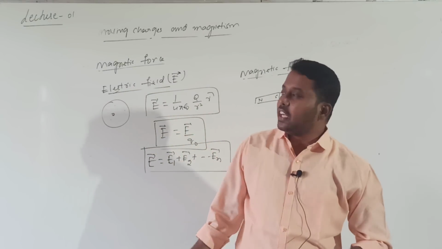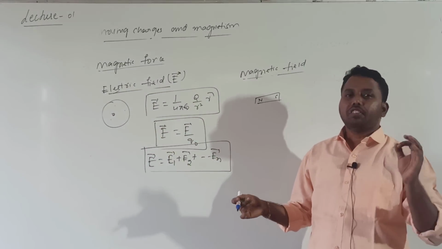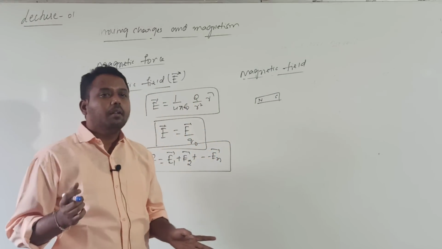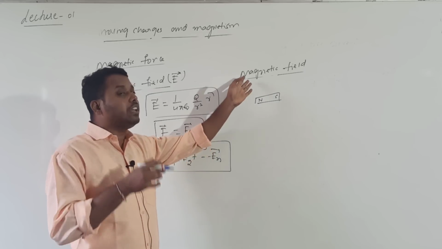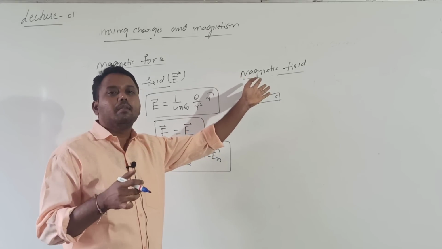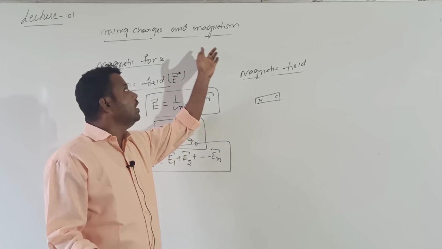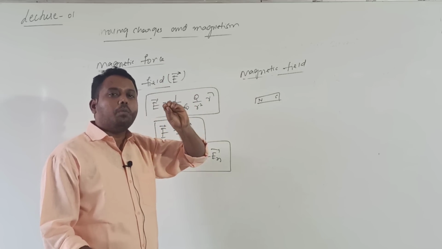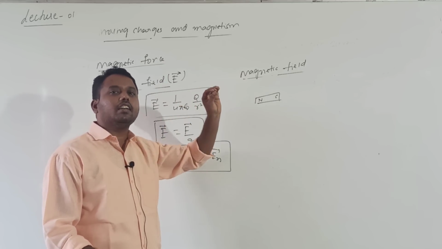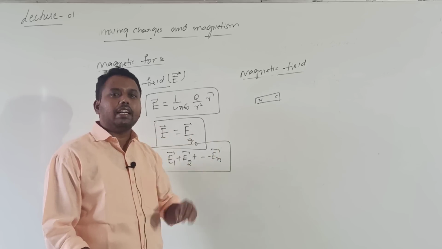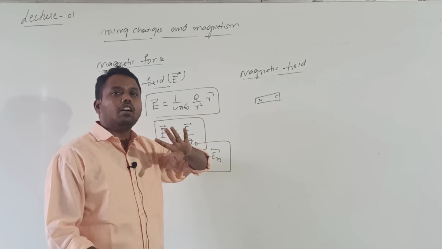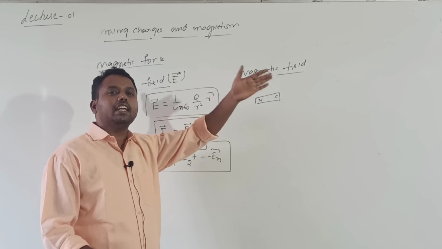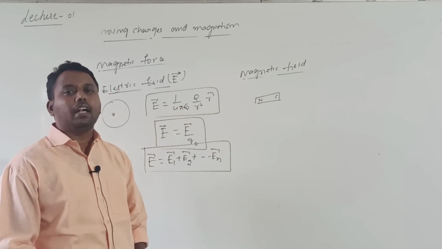Till current electricity, we have seen only the electric field. We have not seen anything regarding the magnetic field. But to do this chapter, some magnetic field concepts are also needed. As per our syllabus pattern, after current electricity comes moving charges. So I will tell as much magnetism information as is needed for this chapter, but not completely. The rest you will study in the next chapter, magnetism and matter.